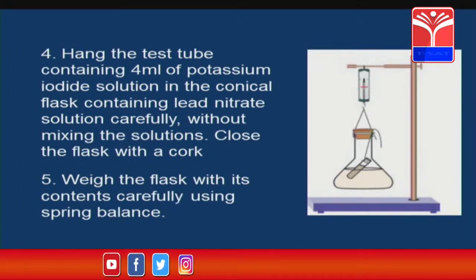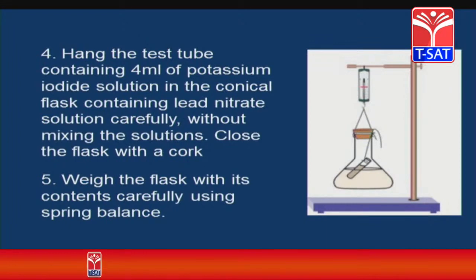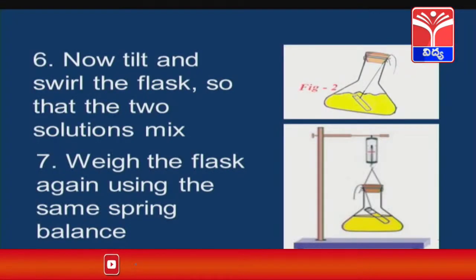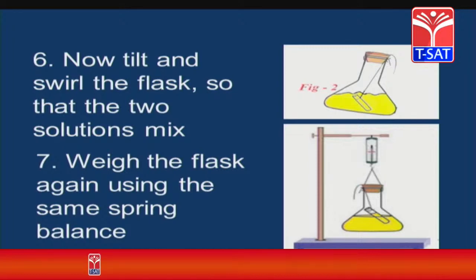Then close the flask with a rubber cork, and next, weigh the flask with its contents carefully using a spring balance. Now note down the observation, that is, the reading that comes out. Mix the two solutions, the potassium iodide solution and the lead nitrate solution. If we mix them, we get a precipitate.